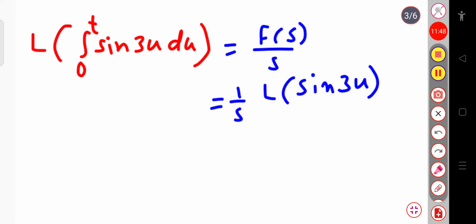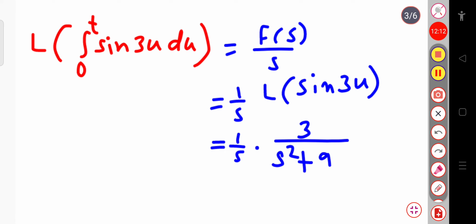It may be u, it may be x, or it may be t, whatever it may be, you simply have to calculate the Laplace transform. So the Laplace transform of this is equal to 1 by s into the Laplace transform of sine 3u, which is equal to 3 divided by s square plus 9.